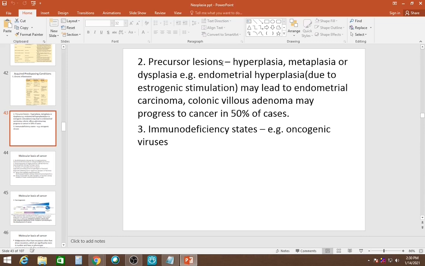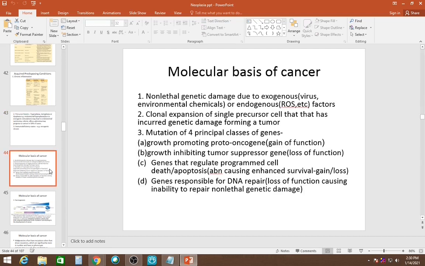There may be precursor lesions like hyperplasia, metaplasia, dysplasia. Like dysplasia that we already know, cervical intraepithelial lesion. Or there are other examples like endometrial hyperplasia. We have something called atypical endometrial hyperplasia where the pleomorphism is very high. This also happens due to estrogenic stimulation only, and this may lead to endometrial carcinoma. Then colonic villous adenoma may progress to cancer in 50% of cases. And then immunodeficiencies like oncogenic viruses. Like we have HPV and Hep B virus and Hep C virus.